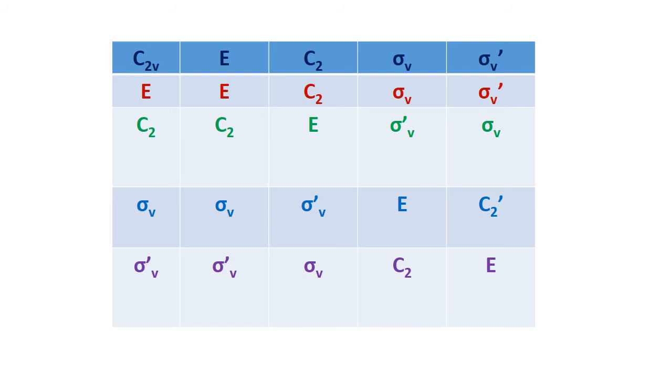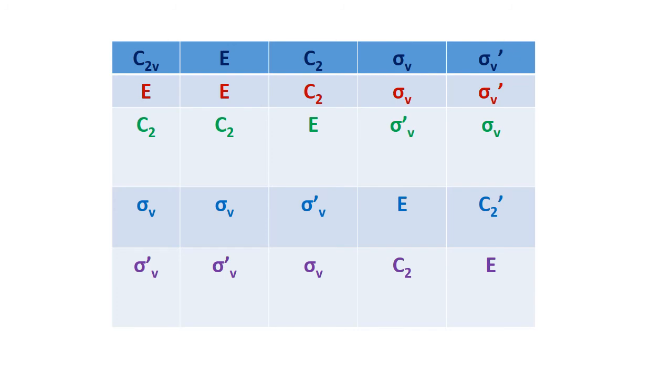Let us consider you carry out the operation C2 into sigma V, the net result is sigma V dash. Consider the second element in the first row and the third element in the first row. You multiply these two, you will get sigma V dash. Without carrying out the operations, we can find the result.